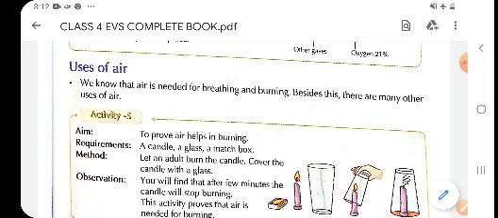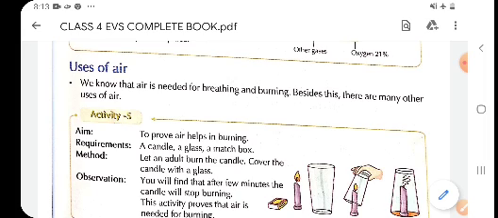Other than breathing, air is also important for burning. If there is no air, you can't burn a fire. Besides this, there are many other uses of air, but here we are going to do a small activity, an experiment. Stepwise, we will see how we can perform this activity.